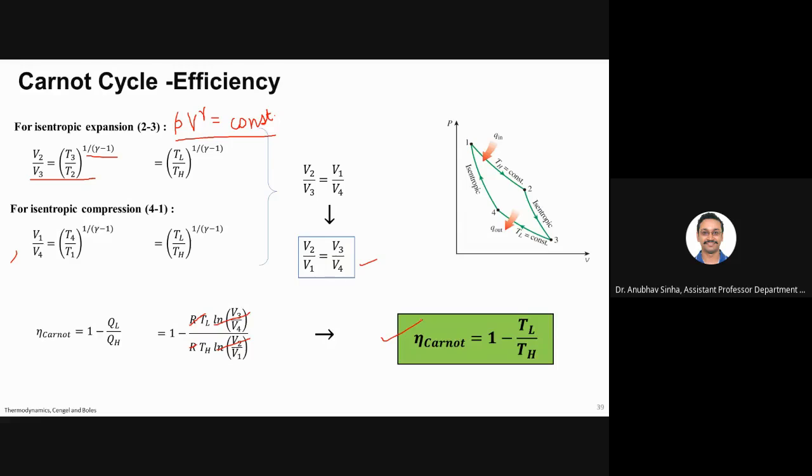This is your Carnot efficiency. So by theoretical derivation we have shown that QH by QL is equal to TH by TL, and this relation holds good for the Kelvin scale.